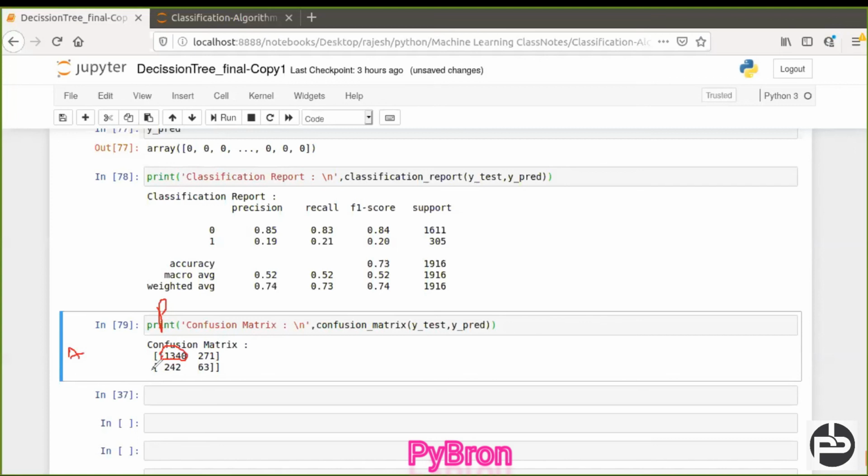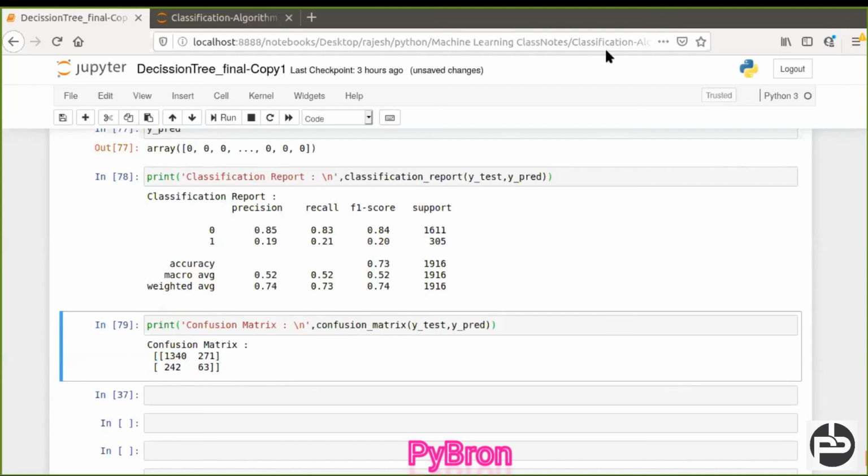Similarly, here 242 cases are where he did not revert, but our algorithm is saying he reverted. And 63 are those cases where the machine is saying he did not revert, and actually he also did not revert. This is the confusion matrix. I have a separate video on the confusion matrix also, you can watch that.